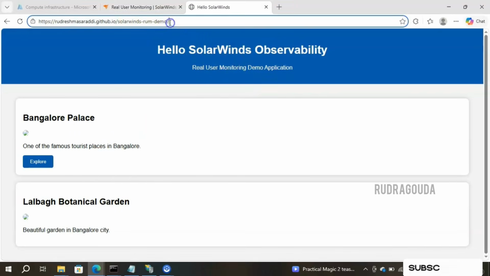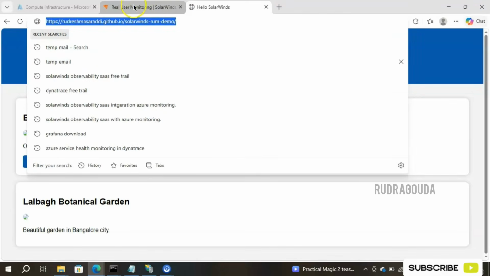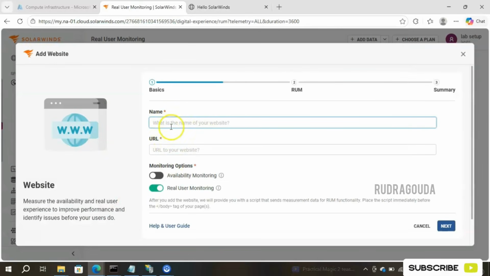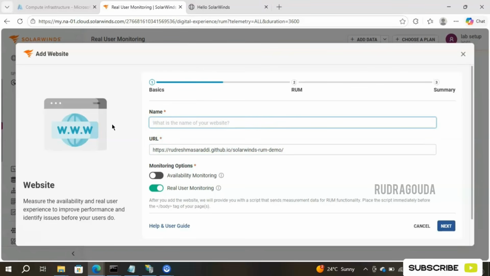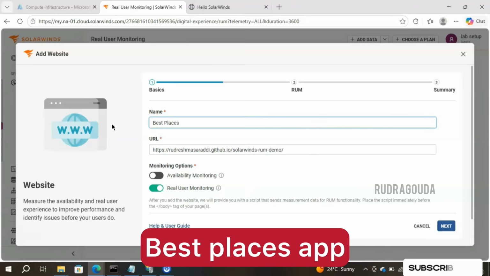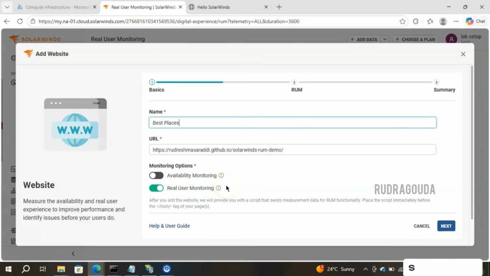Okay, so I'll just copy the website URL, right? Then I will go to my SolarWinds Observability tool. I'll put the URL over here and I'll put the same thing here also. Either you can give the same information in both sections, or if you want to give some short name in the name section, that is also possible. I will give it as best places. Always give some meaningful name here. Then if you want to do both availability monitoring and real user monitoring, then select both. And if you want to do real user monitoring only, then unselect availability monitoring. Anyway, we have already covered how availability monitoring works, so I don't want to cover it one more time. So I'll just unselect that part here, right?